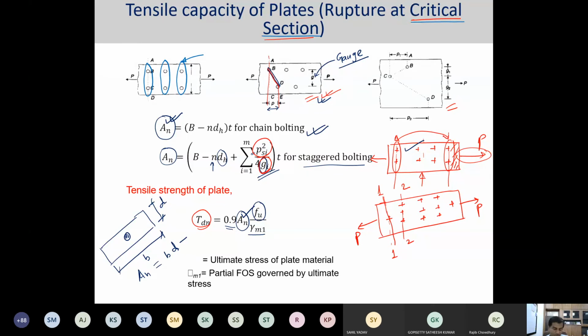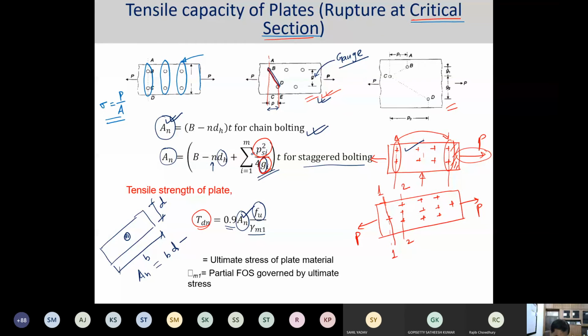So what does this principle say? It says that if a load is being applied, we generally say the stress is equal to P upon A. Is it valid everywhere?